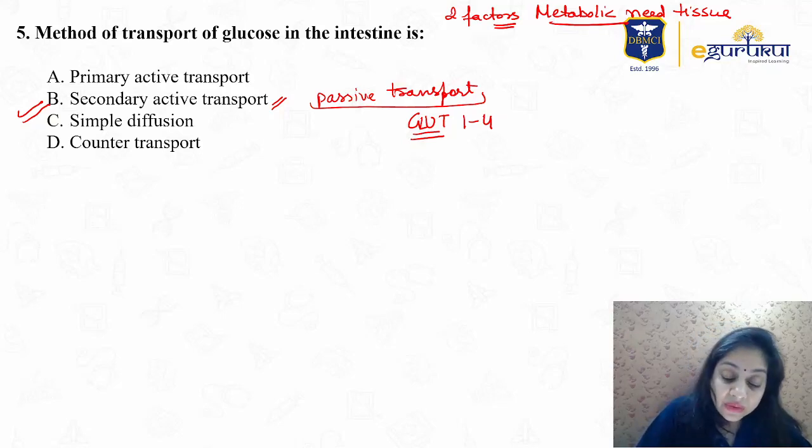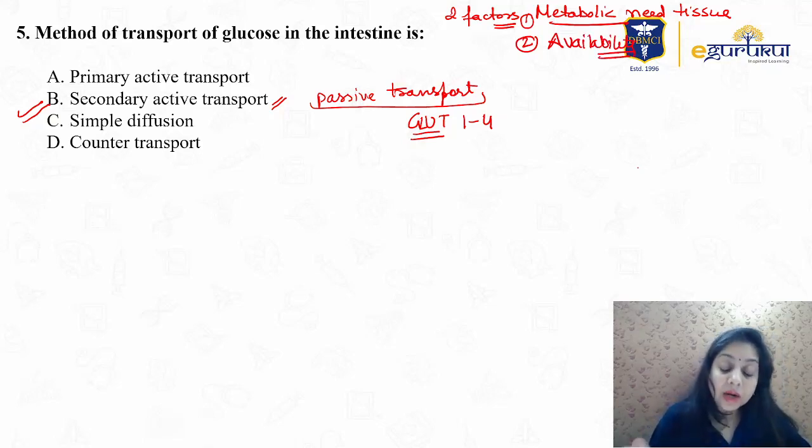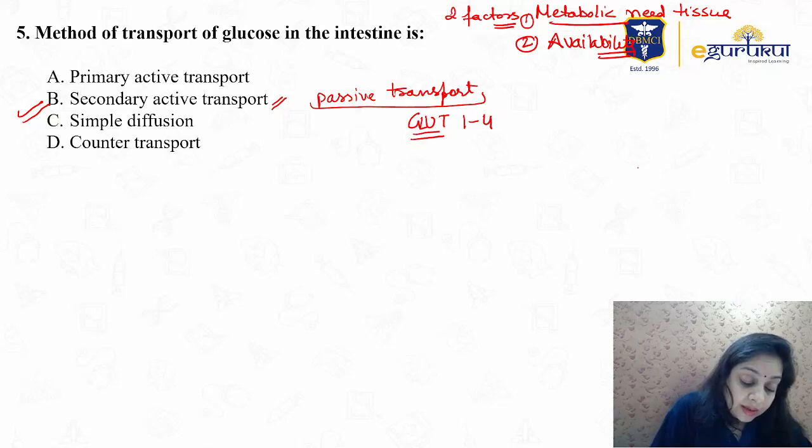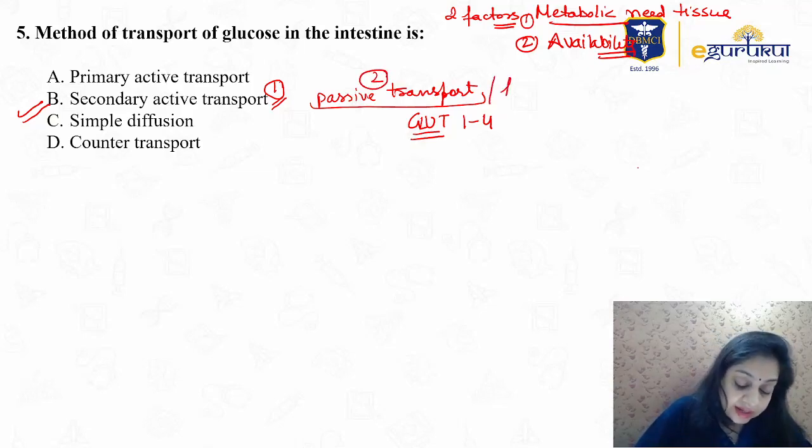That is one. And another is availability, how much blood glucose is available. That determines the glucose uptake. And there are two ways for glucose uptake: one is secondary active transport, second is passive transport, also known as facilitated diffusion.